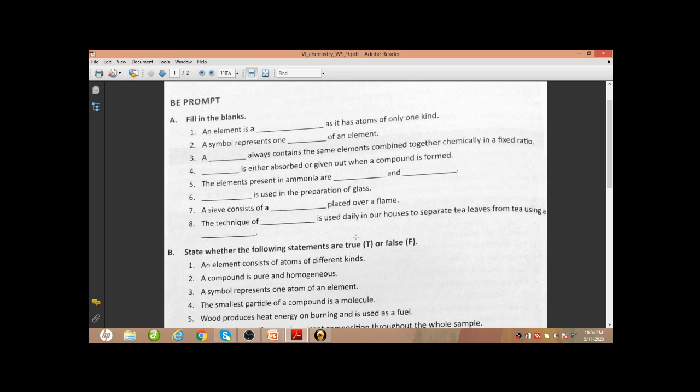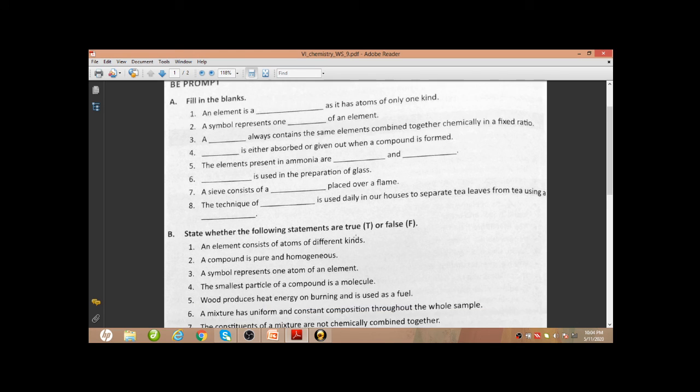Next, state whether the following statements are true or false. An element consists of atoms of different kind. This is false. A compound is pure and homogeneous. This is true. A symbol represents one atom of an element. This is true. The smallest particle of a compound is a molecule. This is true. Wood produces heat energy on burning and is used as fuel. This is again true.